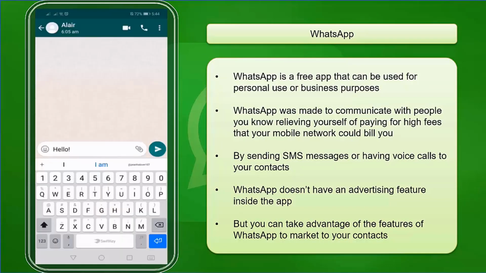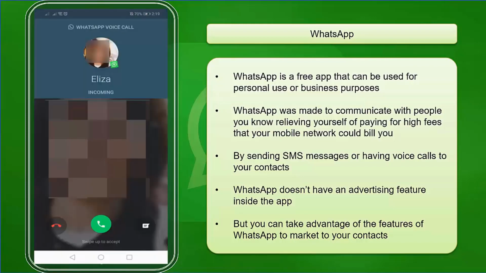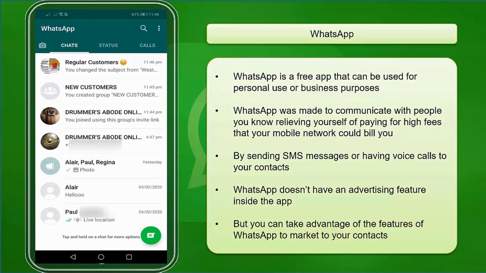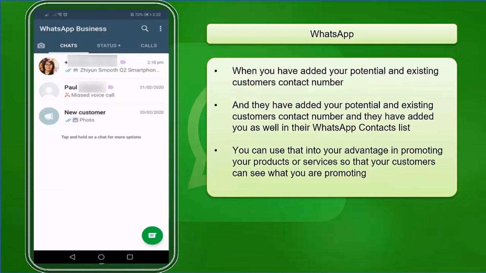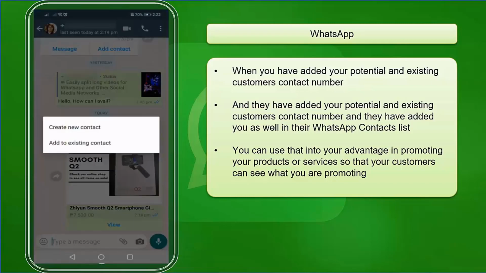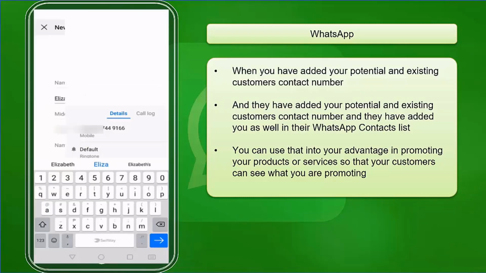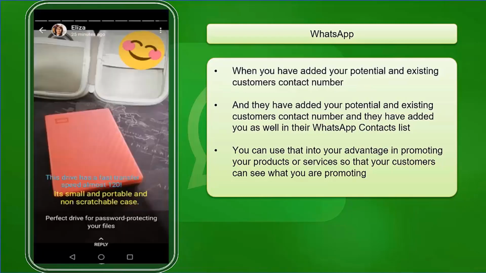WhatsApp is a free app that can be used for personal or business purposes. WhatsApp is made to communicate with people you know, relieving yourself of paying high fees that your mobile network could bill you just by sending SMS messages or having voice calls to your contacts. WhatsApp doesn't have an advertising feature inside the app, but you can take advantage of the features of WhatsApp to market to your contacts. When you have added your potential and existing customers' contact numbers, and they have added you as well in their WhatsApp contacts list, then you can use that to your advantage in promoting your products or services so that your customers can see what you are promoting.